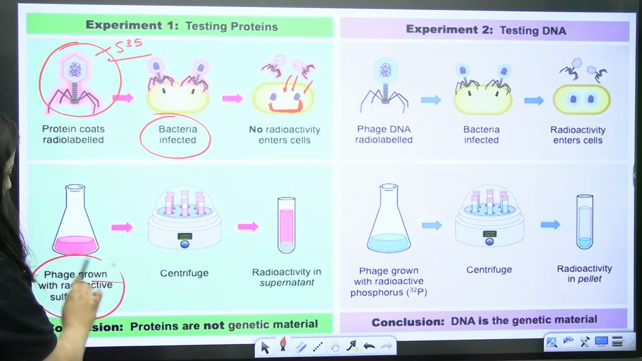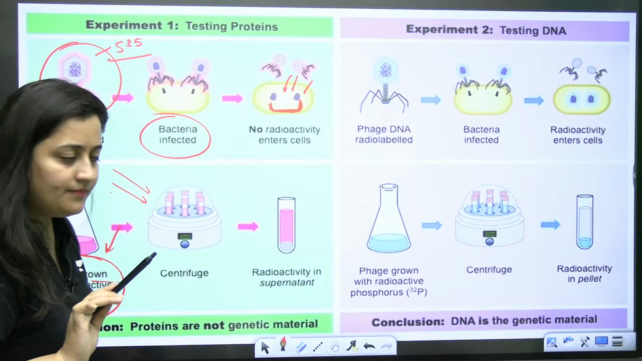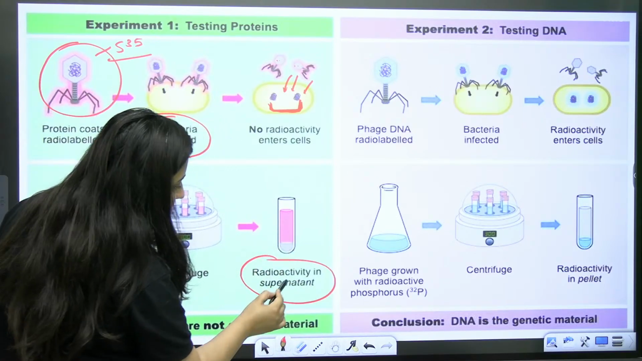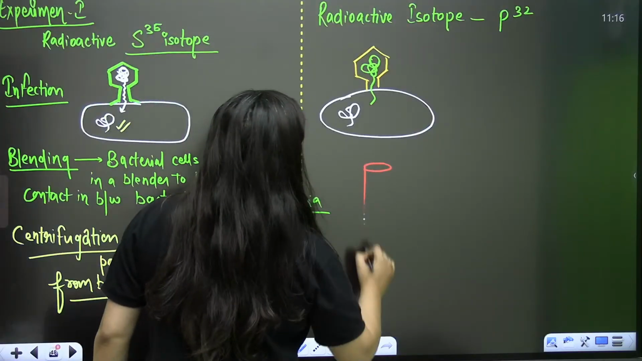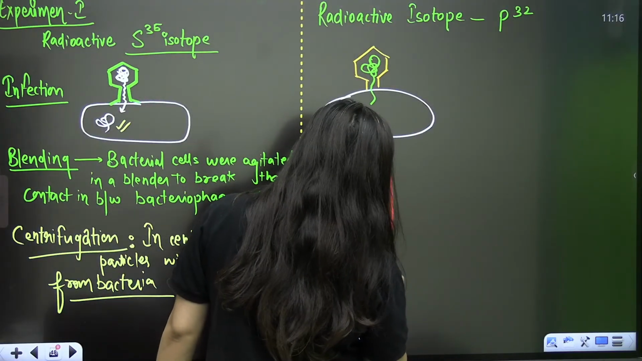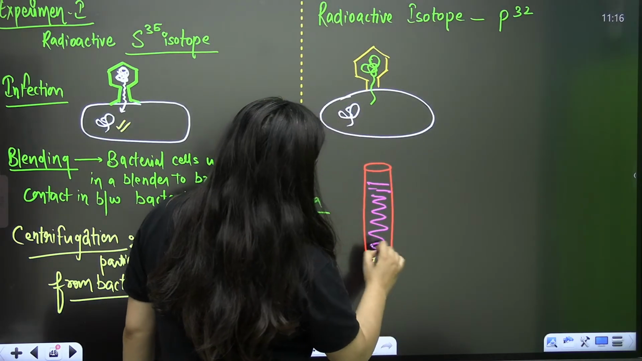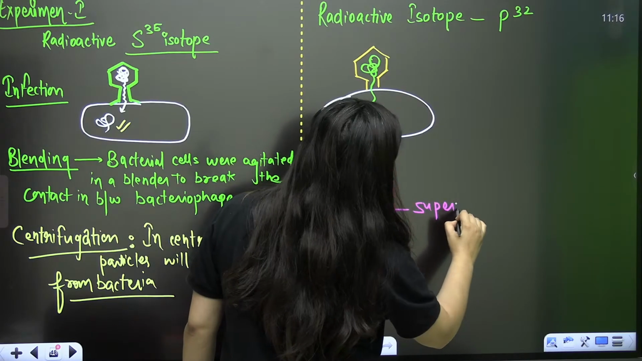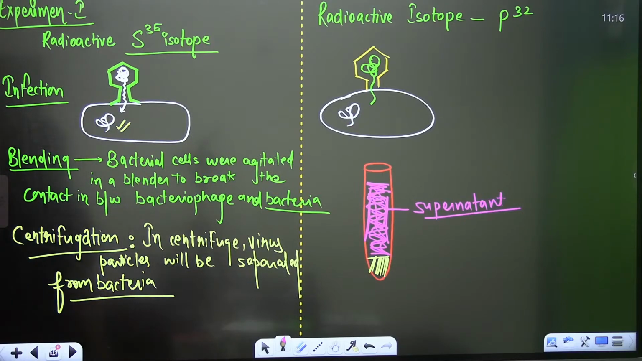So when they separate virus particles and bacterial particles in the centrifuge, what will they see? That the radioactivity is in the supernatant. Where is that radioactivity? It is there in that supernatant. Let's imagine, this part which comes above is actually the supernatant. Is that clear? Yes, right?